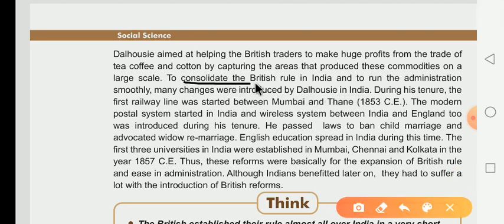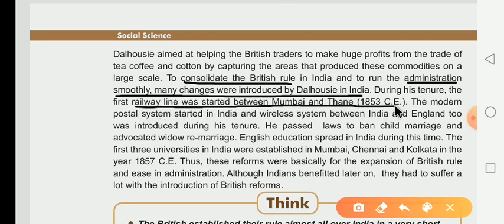To consolidate the British rule, consolidate यानी मजबूत करने के लिए ब्रिटिश रूल को, many things of the administration system were changed and many changes were introduced by Dalhousie in India. During his tenure, the first railway line was started between Mumbai and Thane in 1853. This is the most important thing. In which year was the first railway line started in India? In 1853, between Mumbai and Thane, and this was started in the period of Dalhousie.